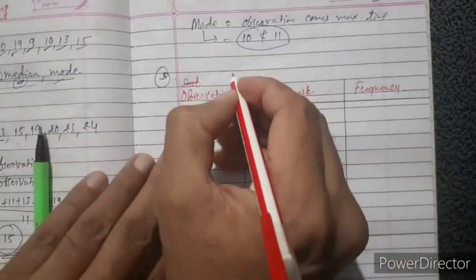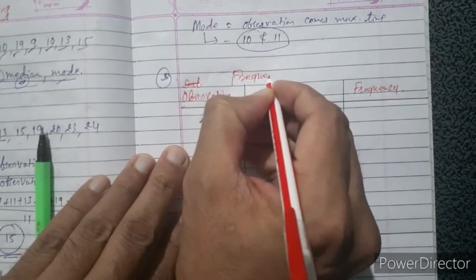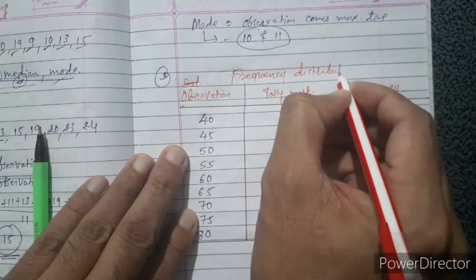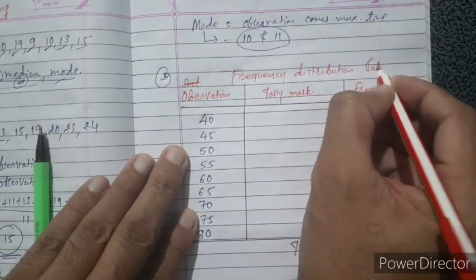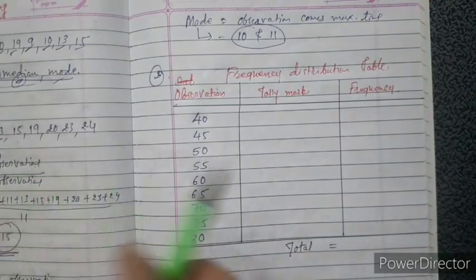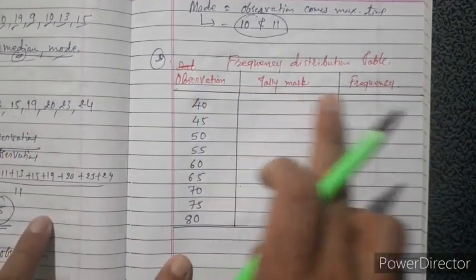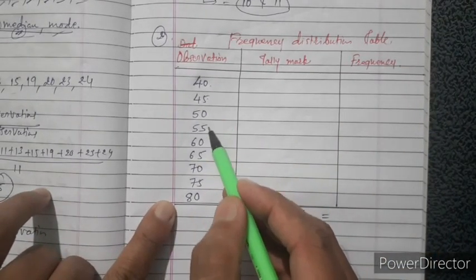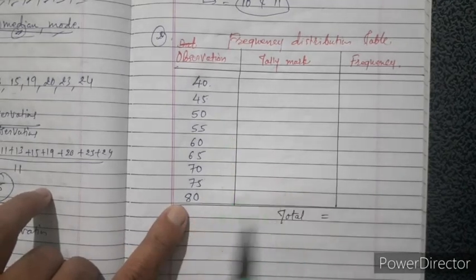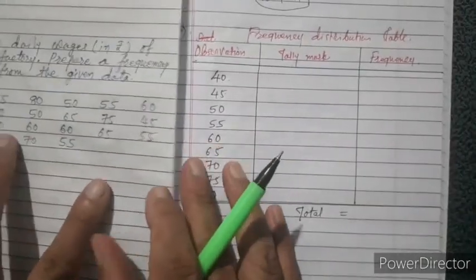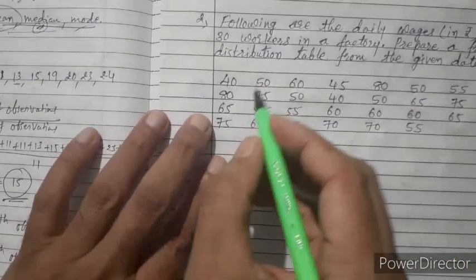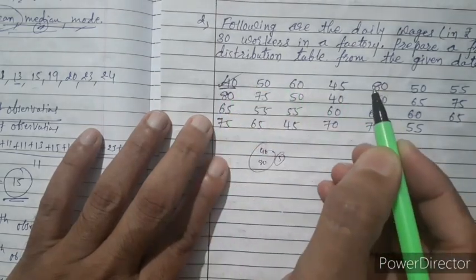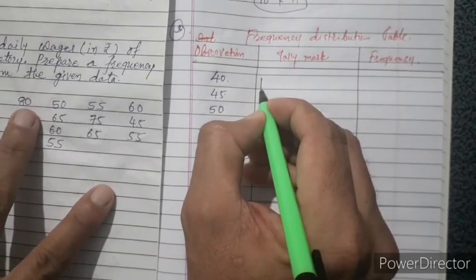In the table, the first column is the observation, then tally marks, and the last is frequency. Here I write down the observations: 40, 45, 50, 55, and so on up to 80, the highest. Now let me start. How do we tally mark? Look, 40: you put a tally mark for 40, like that, and here for 40 put a tally mark.